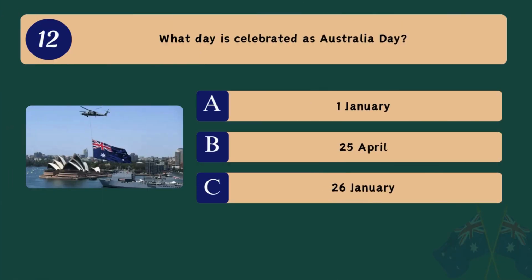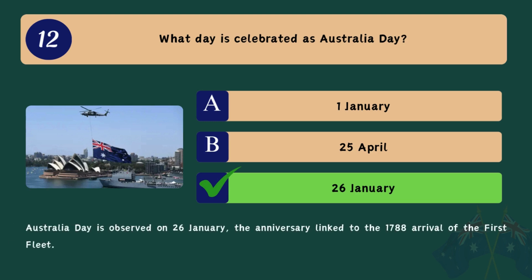Question 12. What day is celebrated as Australia Day? A. 1st January. B. 25 April. C. 26 January. Correct answer. C. 26 January. Australia Day is observed on 26 January, the anniversary linked to the 1788 arrival of the First Fleet.